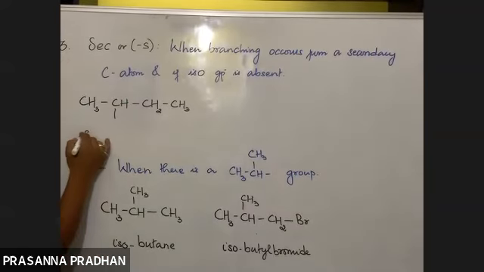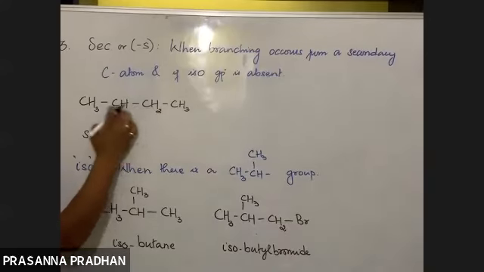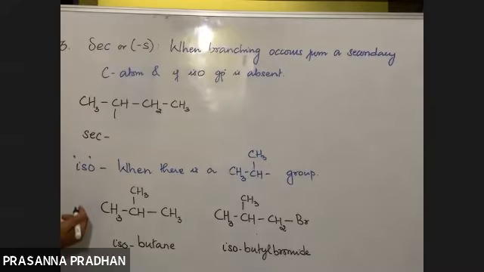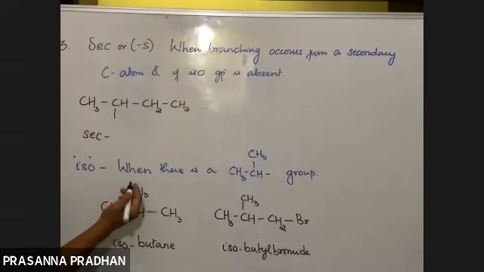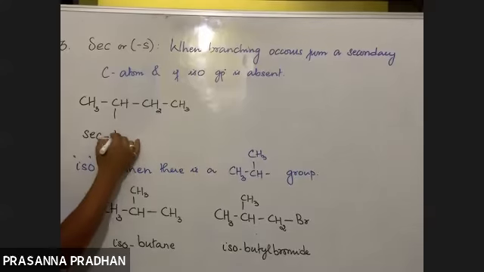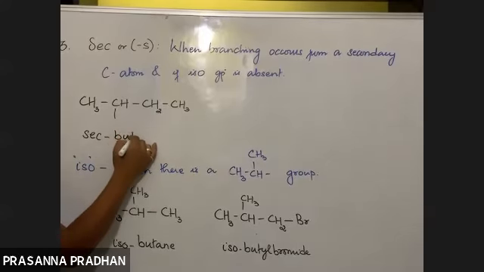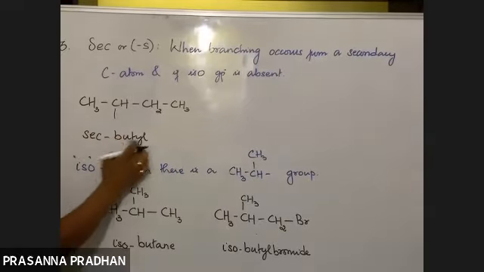So what will be the name of this alkyl group? It will be secondary. How many carbon atoms are there? Guess the name. It's an alkyl group: secondary butyl. Now, if I have bromine out here, secondary butyl bromide.